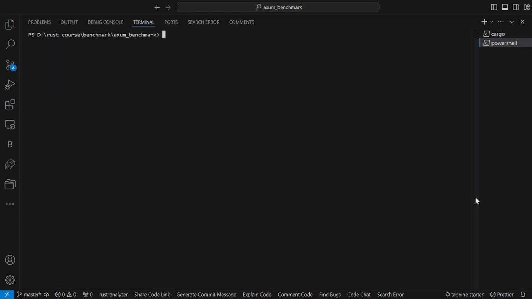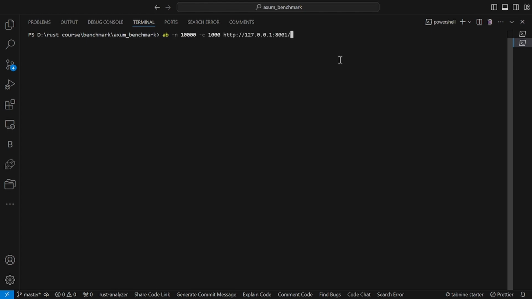Now that both servers are up and running, it's time to benchmark them using Apache Benchmark. We'll simulate high traffic by sending a large number of requests to each server. Apache Benchmark allows us to define how many requests to send, how many concurrent users there will be, and how long the test should run.